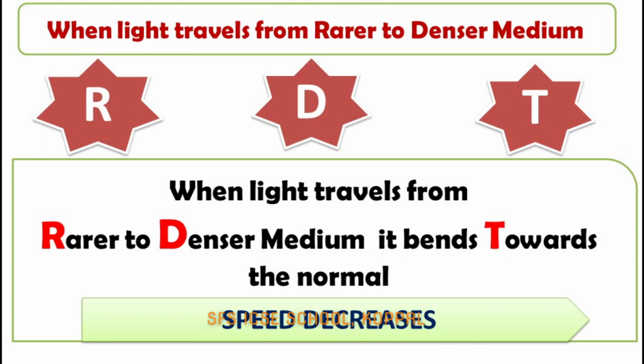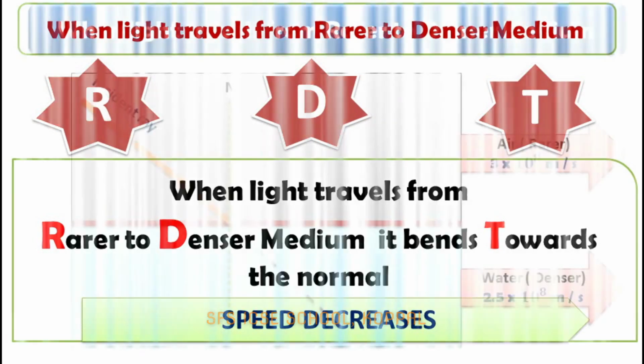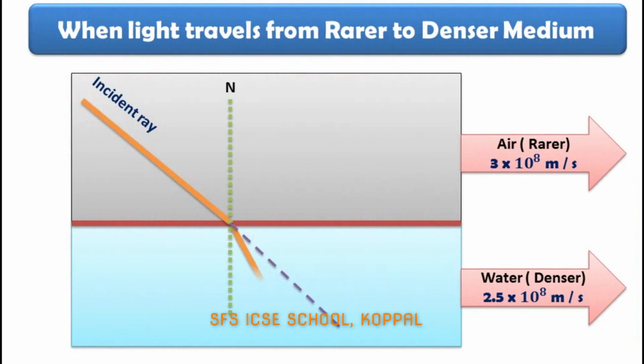Very important, I repeat, when light travels from rarer to denser medium, it bends towards the normal and the speed of light decreases. So now let us draw a line towards the normal at any angle.